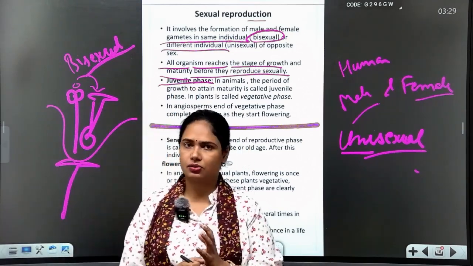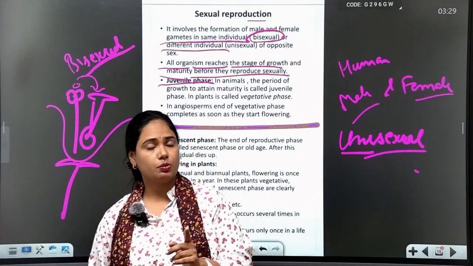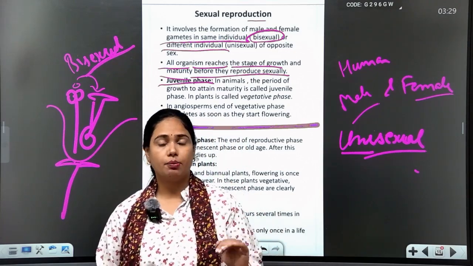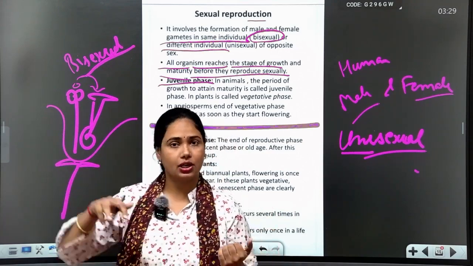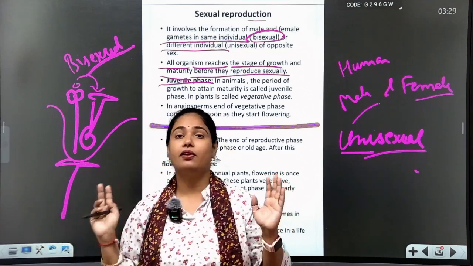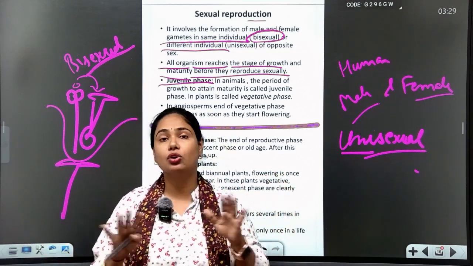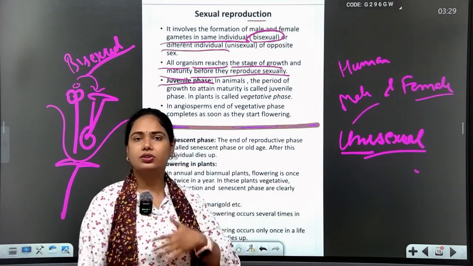And I want to ask one question also. Are sexual reproduction offspring clones? No, because they get DNA from both their parents. There are two parents, so we have variation, we have variety. So we are not clones. Got it? Now we start with juvenile.